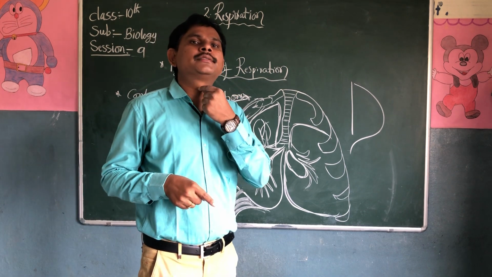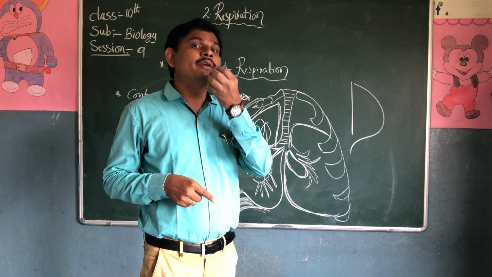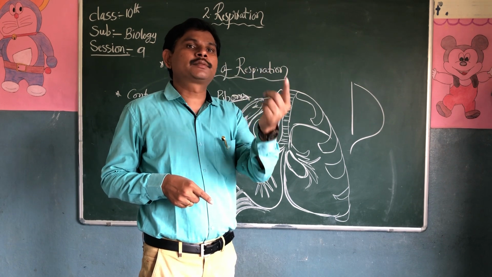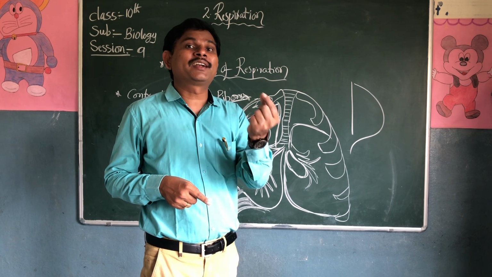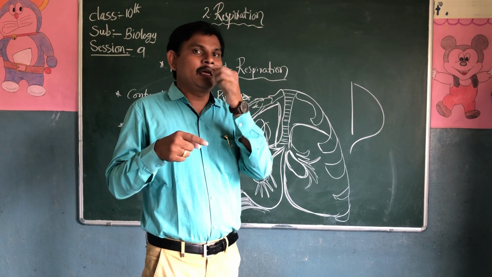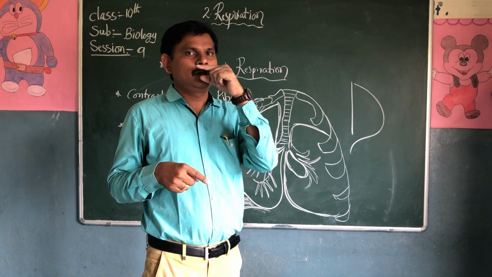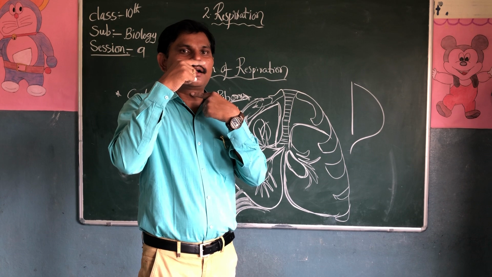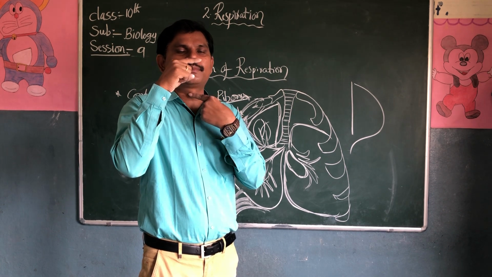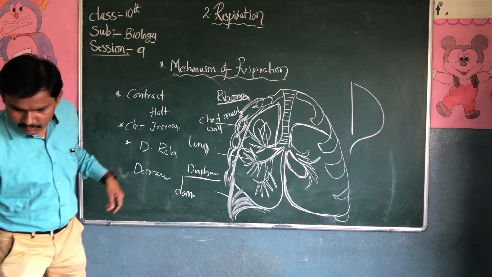The epiglottis moves up and down. While we are swallowing, it temporarily closes the respiratory system, and breathing stops for a few seconds. When we are swallowing, we cannot feel the carbon dioxide coming out from the nostrils. So this is the small activity.